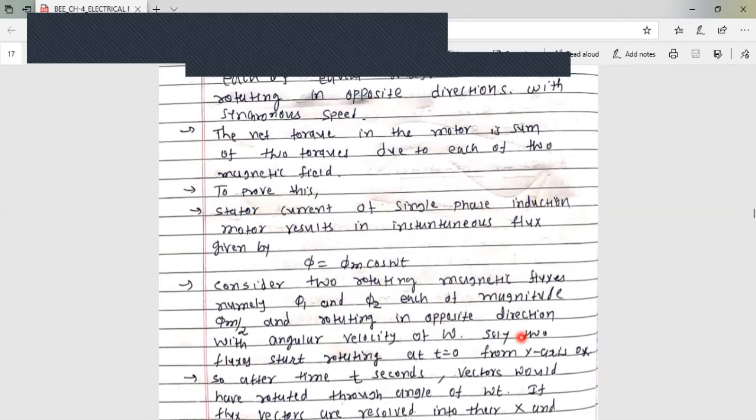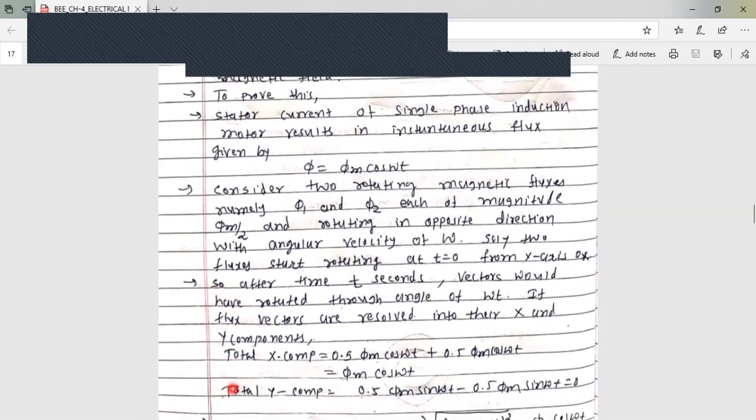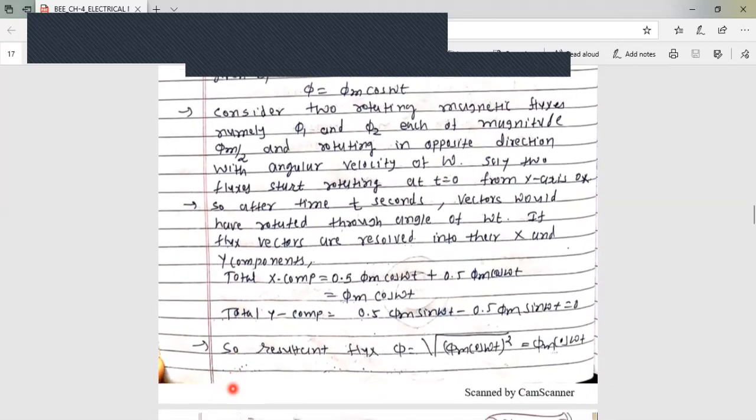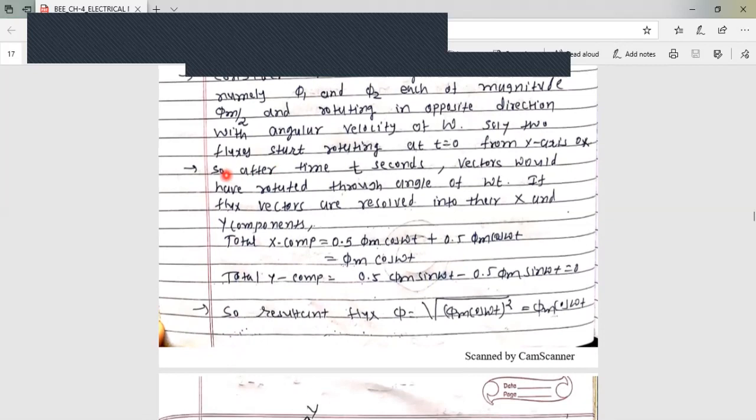So two fluxes start at t equal to 0 from the x axis. Now see here. After time t from t equal to 0, the vector would have rotated through an angle omega t.